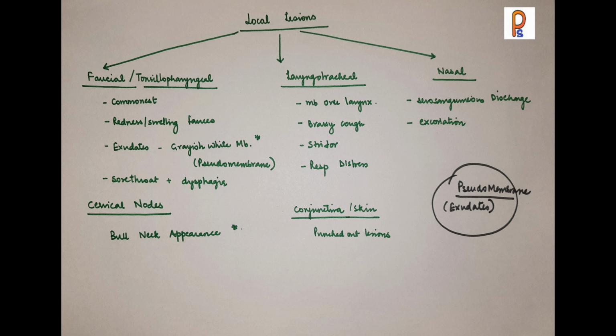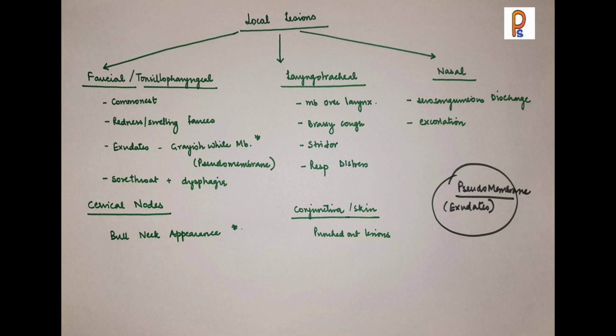So basically there is onset of the disease with presentation as fever, malaise, headache, and toxic look. Now depending on the local effect it is producing, whether it is facial type, laryngeal, tracheal type, or nasal type. Most common is the facial or tonsillopharyngeal type. So this is the commonest presentation. It will affect the tonsils. There will be redness and swelling. Also, due to the necrosis of the epithelial cells and exudation, there will be a grayish white membrane over the tonsils, which represents a pseudomembrane. There will be sore throat and dysphagia.